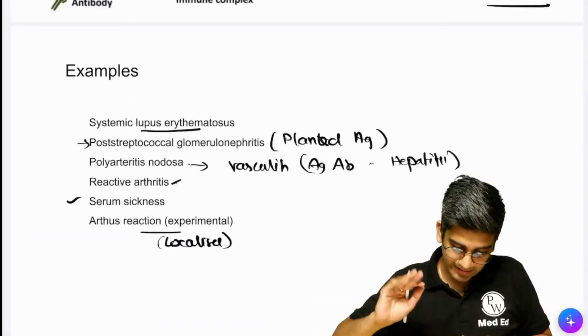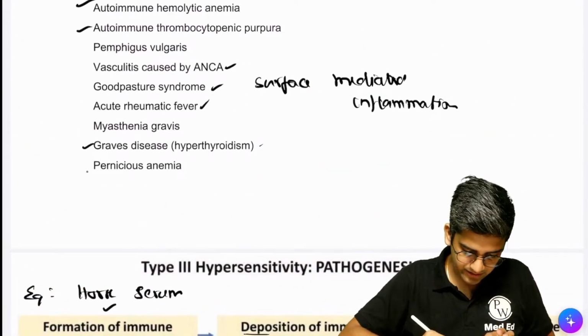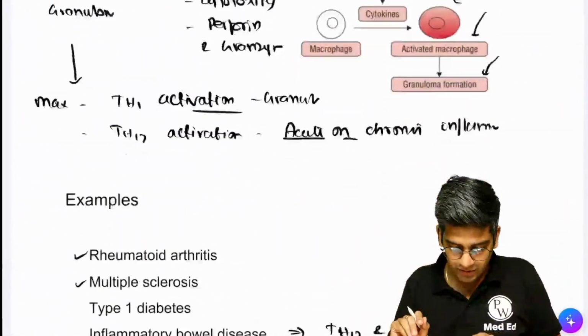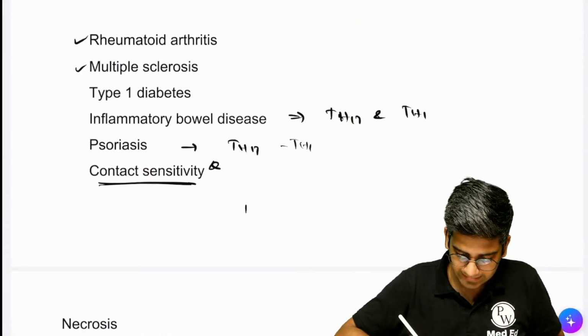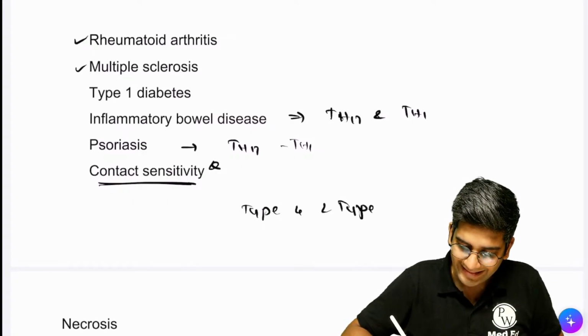Rishank, Hashimoto is there in type 2 only. Hashimoto is there in type 2. Sorry, Graves is there in type 2, pernicious anemia is there in type 2, Hashimoto will be there in type 2. But the difference is simple. Type 4 and type 2 are actually interrelated.